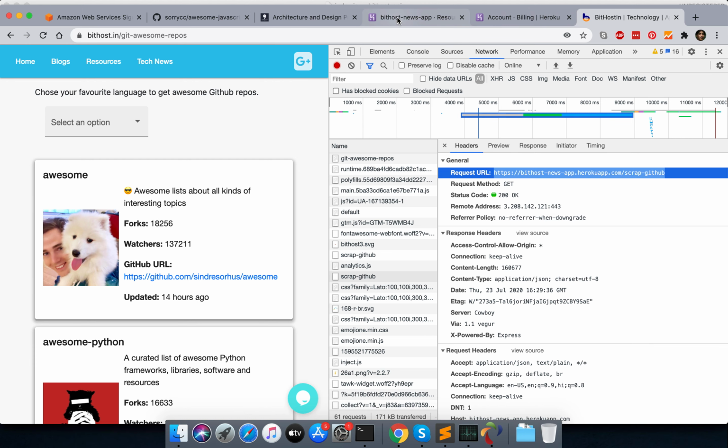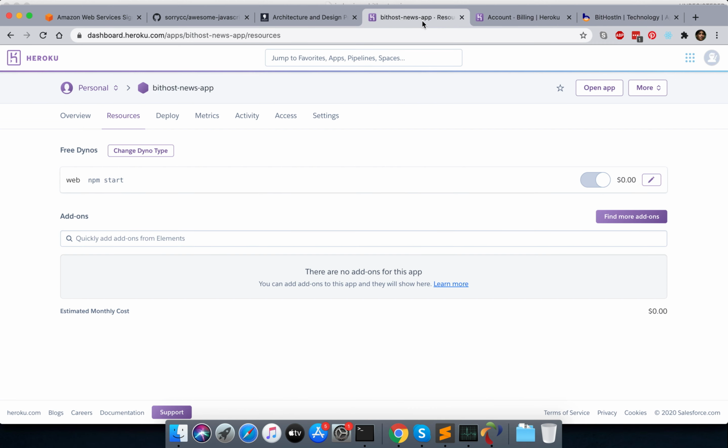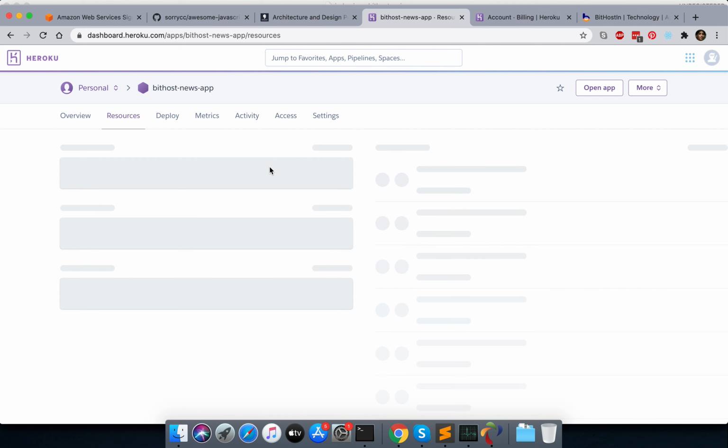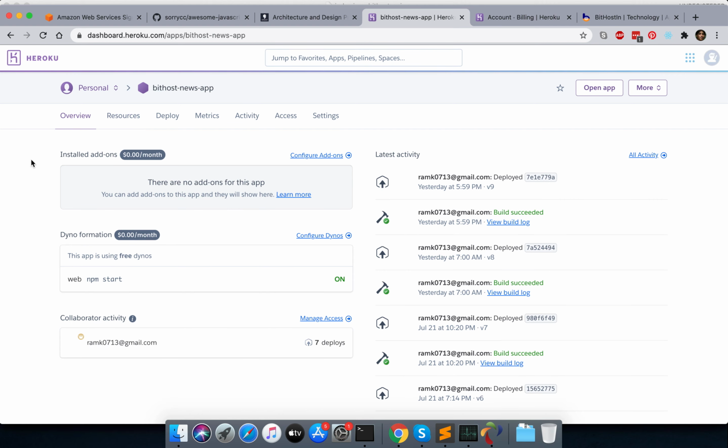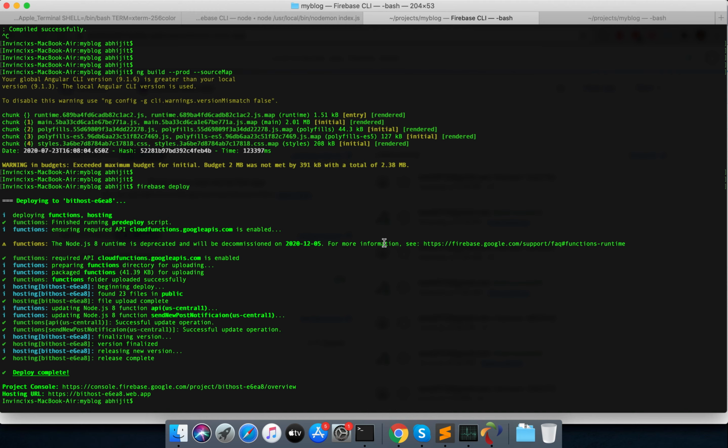This API is hosted on Heroku, which is free for experiments and all. So I am using it. Like you can see here, I am using this. I can see the logs also.